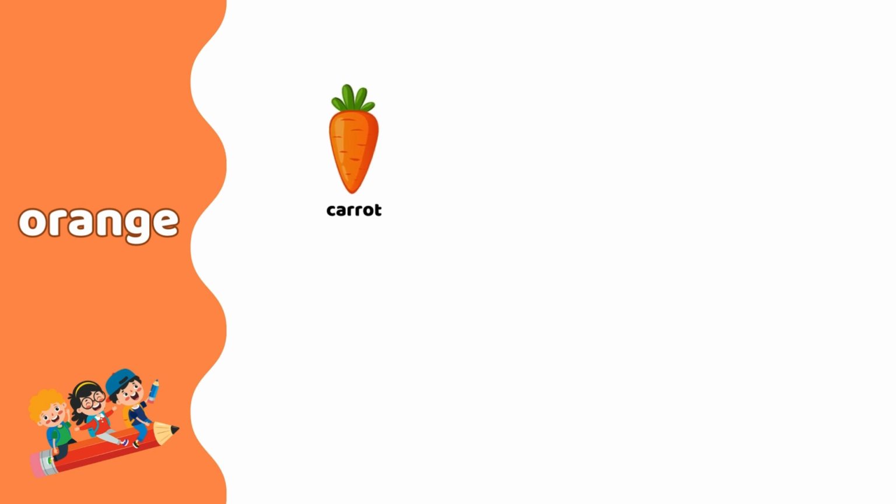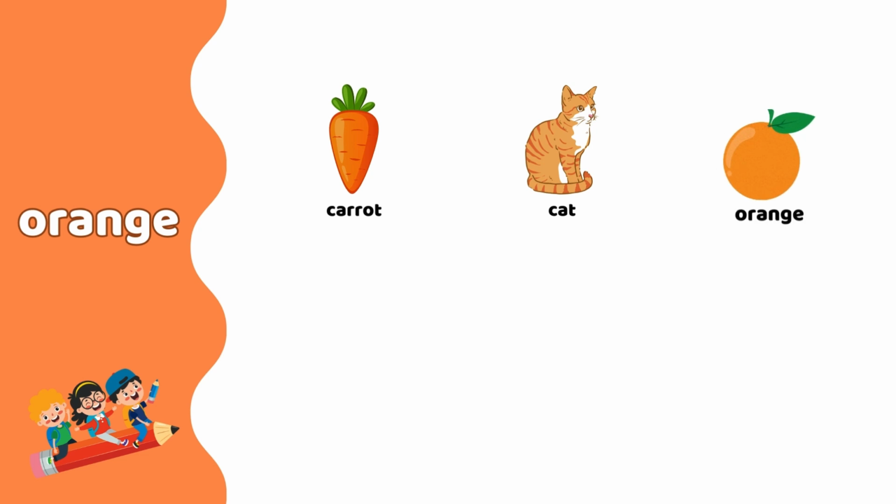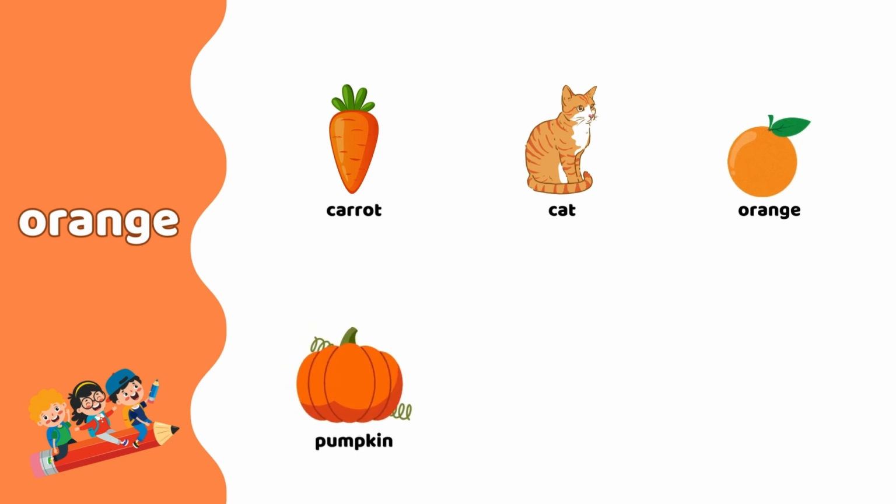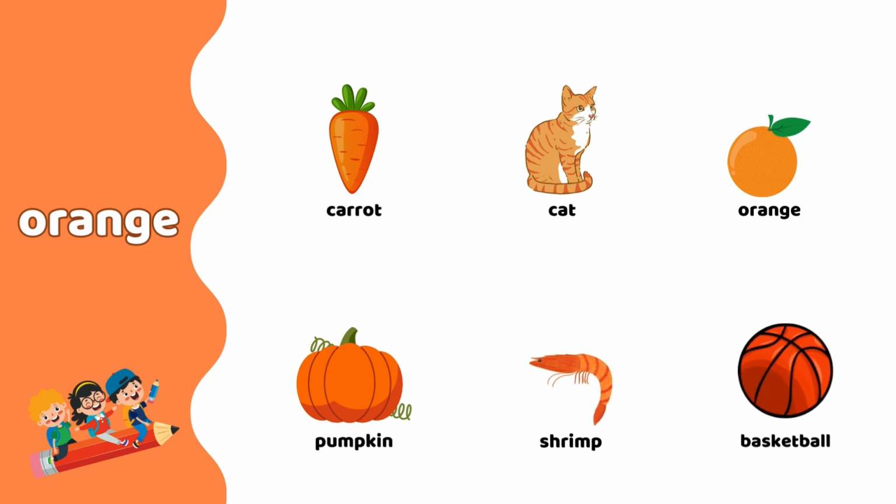Carrot is orange. Cat is orange. Orange is orange. Pumpkin is orange. Shrimp is orange. Basketball is orange.